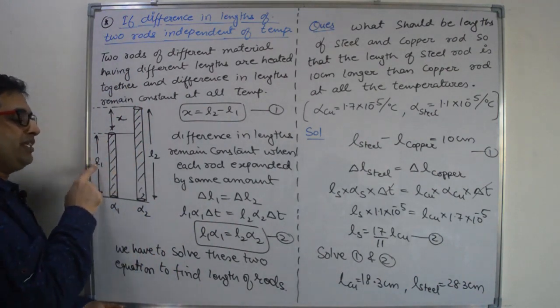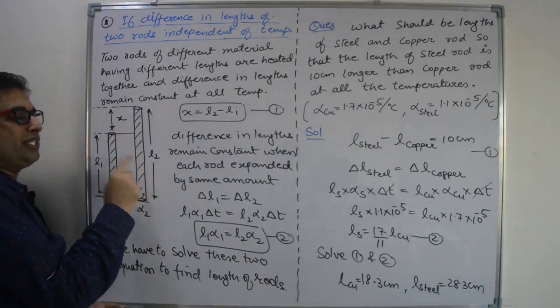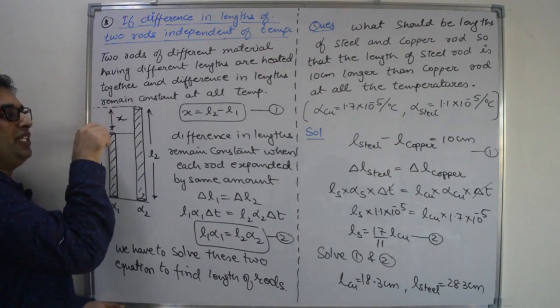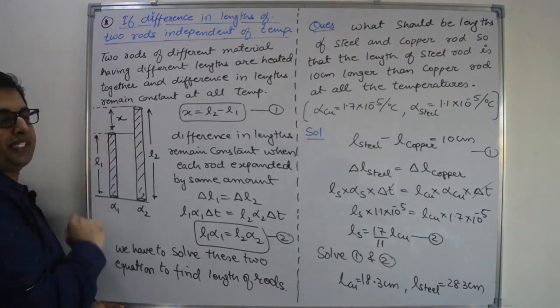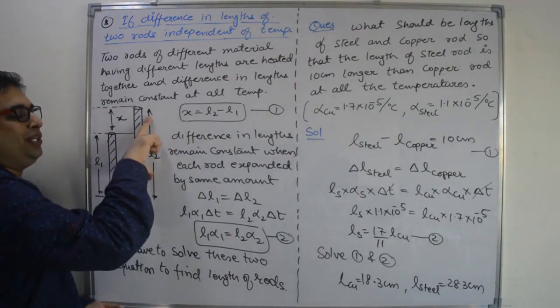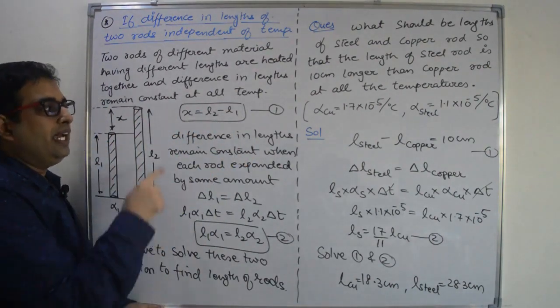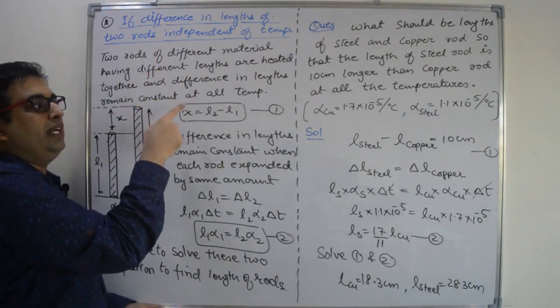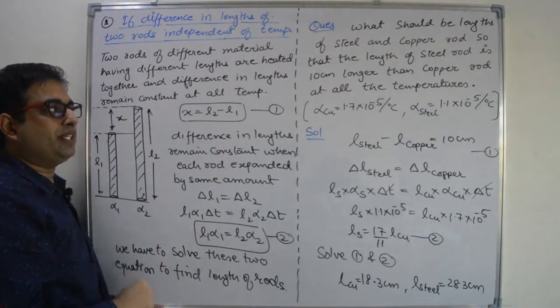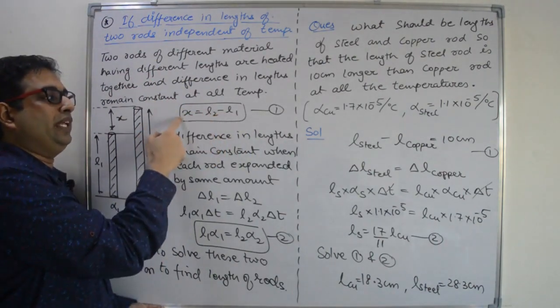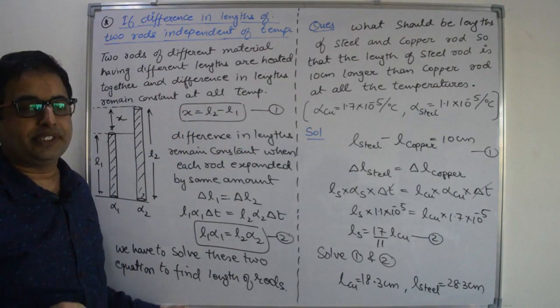Length of the first rod is L1, length of the second rod is L2, and the difference in the two lengths is x. So x is L2 minus L1. This is our first equation. And according to the concept, if we increase the temperature, the difference between the two lengths always remains constant.